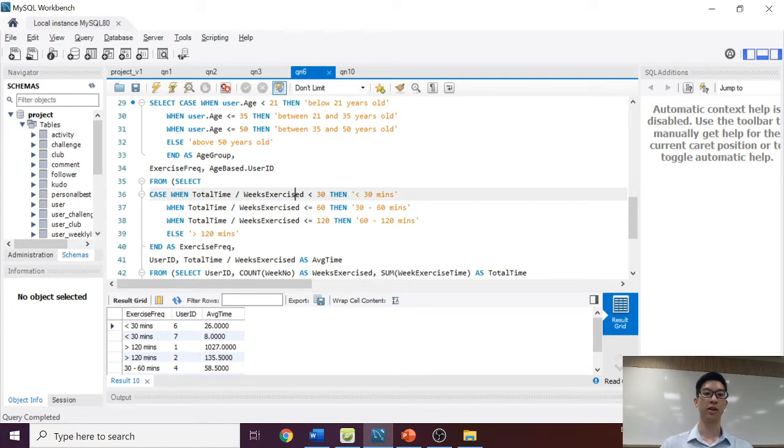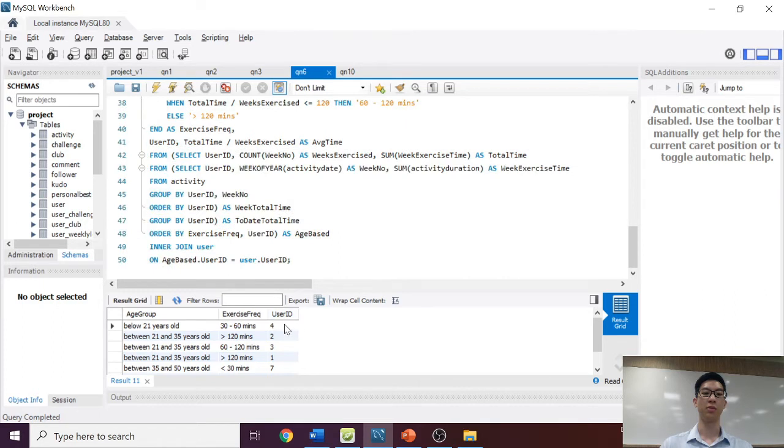And based on this, the last step will be to filter out their age, right? So we look up the user ID's age, and then we do the bucketing for their age group as well. So you can see over here, user ID 4 is below 21 years old, user ID 7 is between 35 and 50 years old. So that is for question 6.